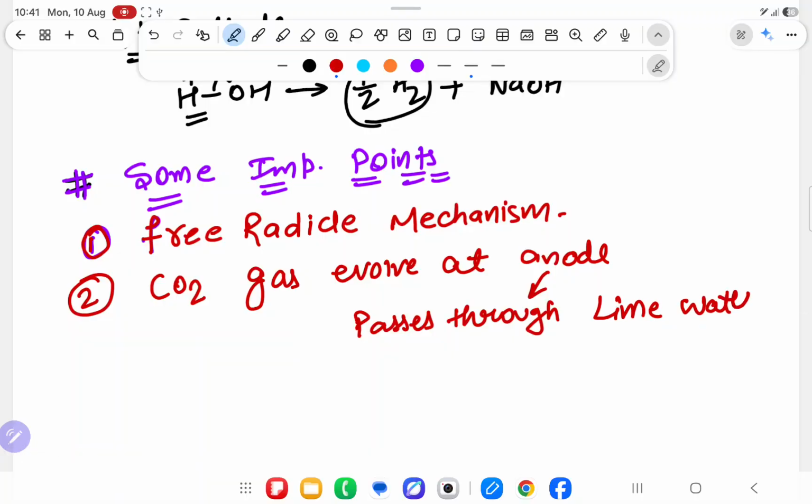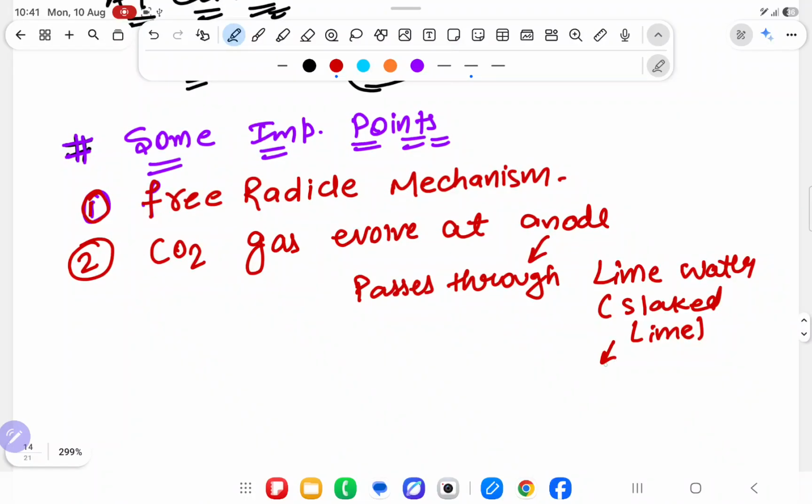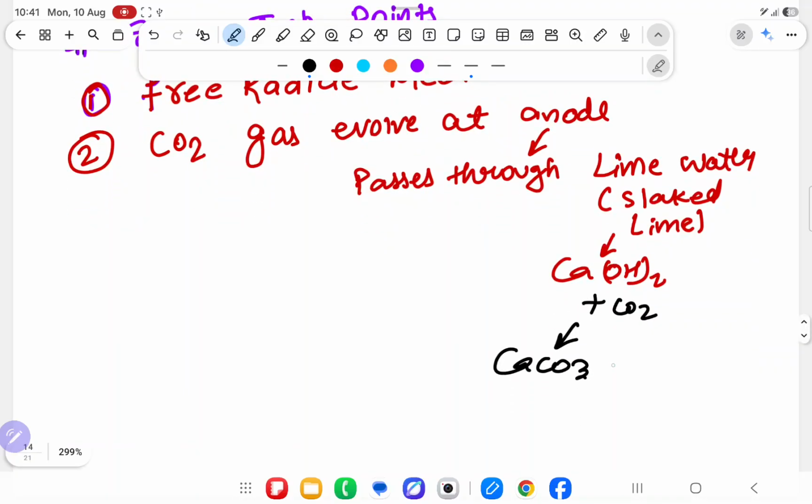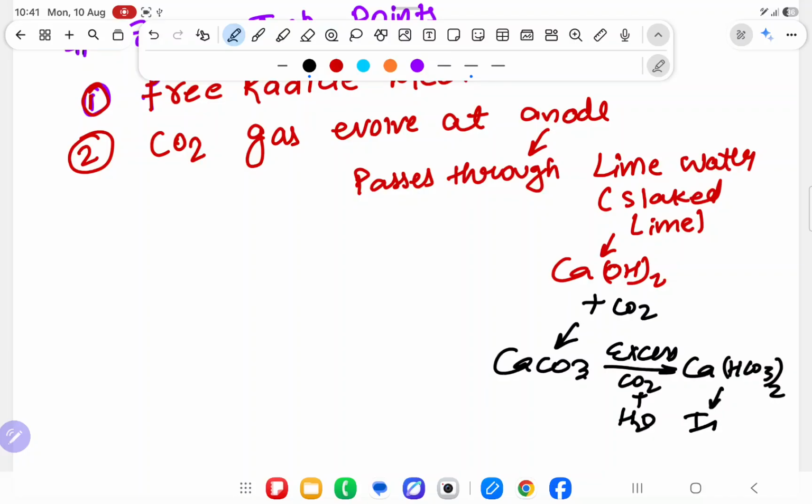Lime water, as we studied in class 10th, is slaked lime, with formula Ca(OH)2. When you pass carbon dioxide through this, it will form CaCO3. And if you pass excess carbon dioxide and water, it will form Ca(HCO3)2, which is soluble in water.